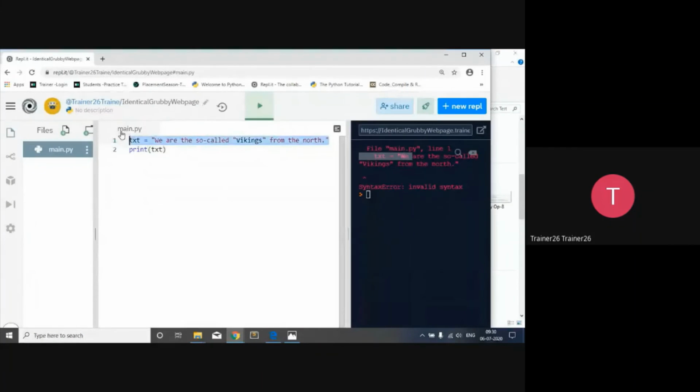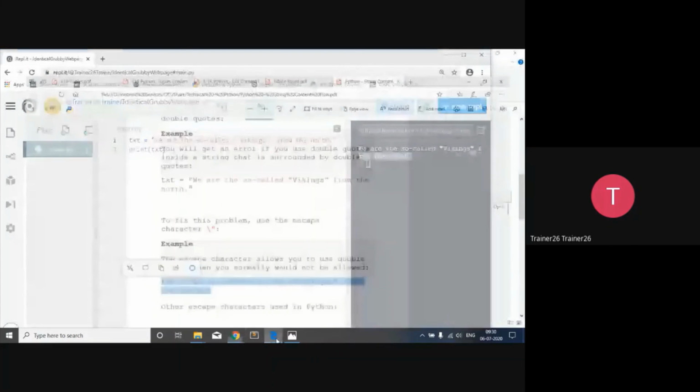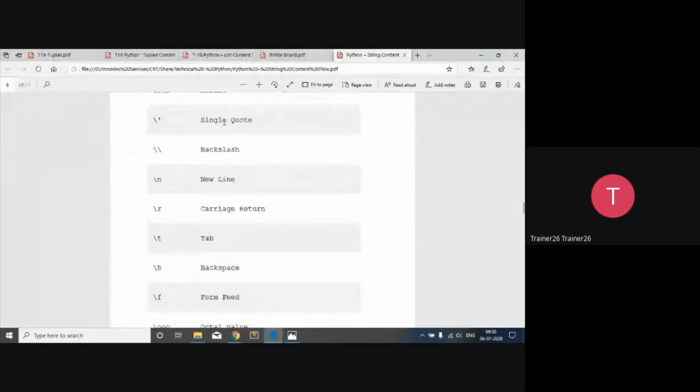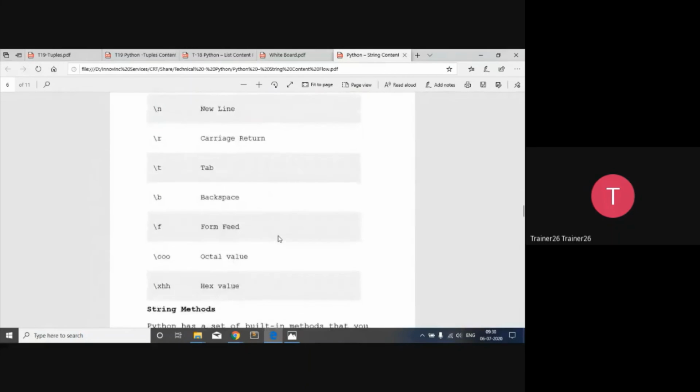So I will just replace this string over here. Now, if I say a backslash and then double quote, it will use that double quote in front of the Vikings. Clear? Same way, there are different escape sequences also. You should know those escape sequences: single quote, if you want to present it then backslash single quote, new line if you want to present, then carriage return, then tab means 4 spaces, backspace is there, then form